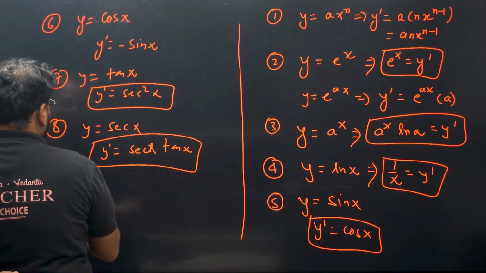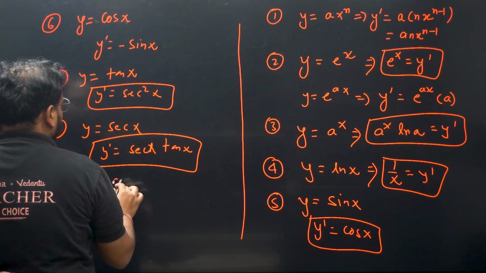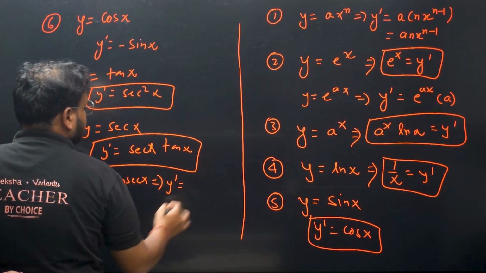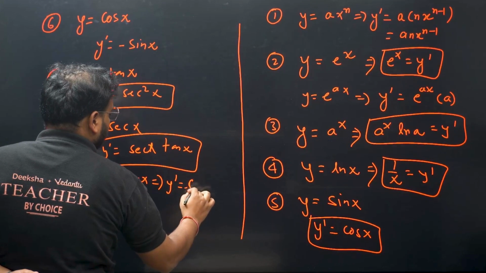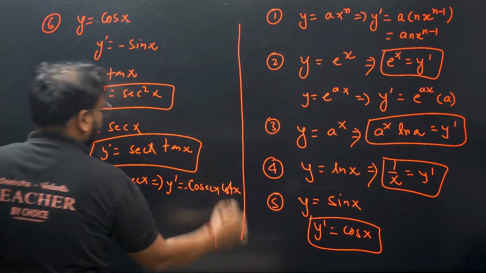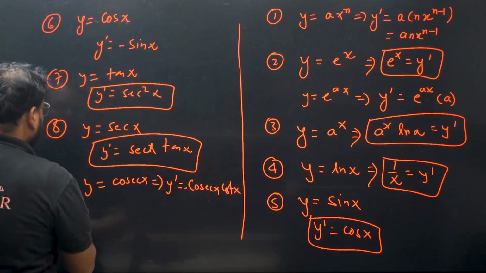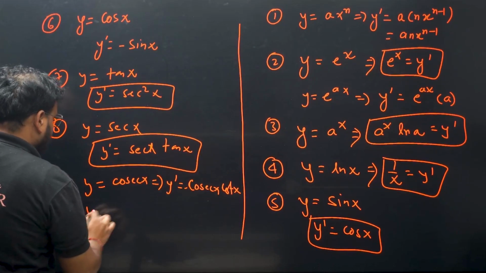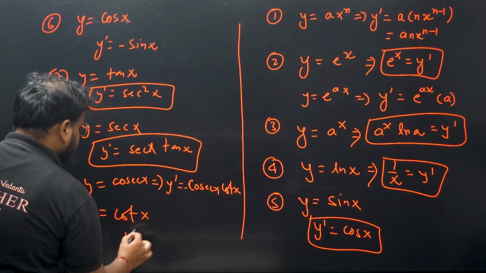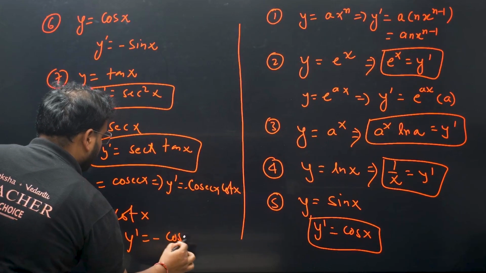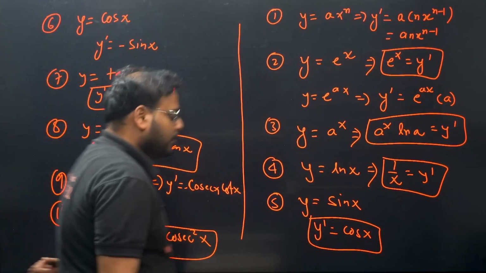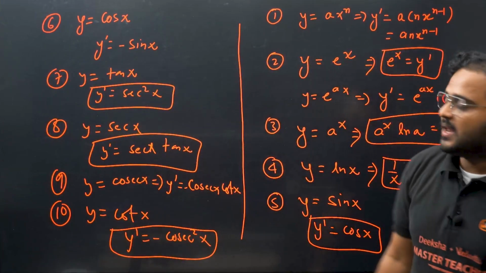Okay, and if I have y equals cosec x, then y dash is given by minus cosec x cot x. And the last one I think I missed: y equals cot x, then y dash is given by minus cosec square x.